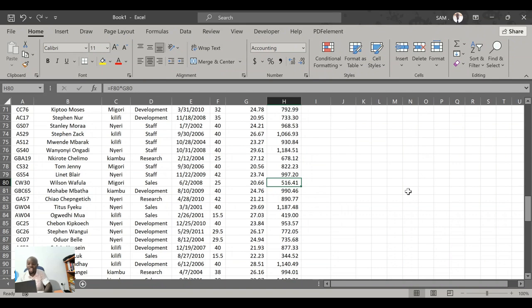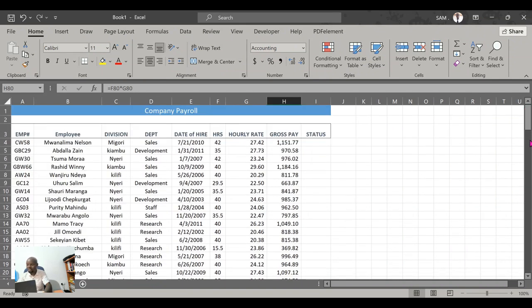Now let's go a notch higher and show you something very interesting. We've already gotten the gross pay for each employee, depending on the number of hours they work and the rate that they are being paid in 1 hour. Now, assume someone tells you that out of these 93 employees, some are full-time employees, while some are working on a part-time basis.